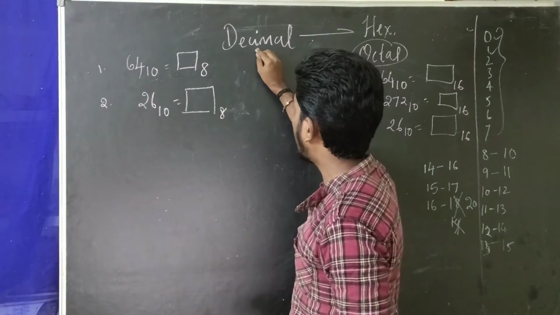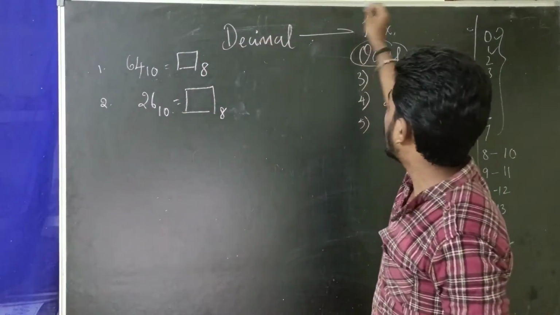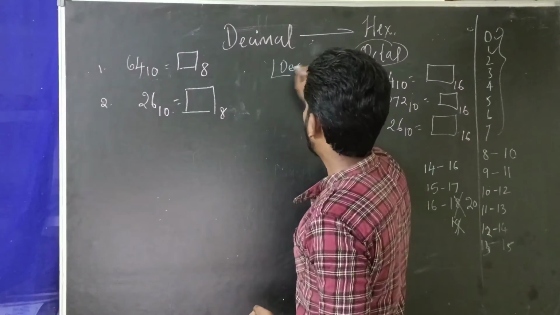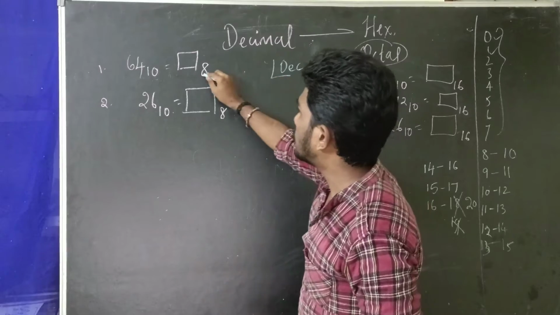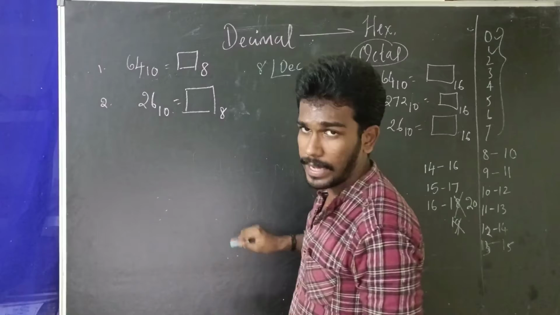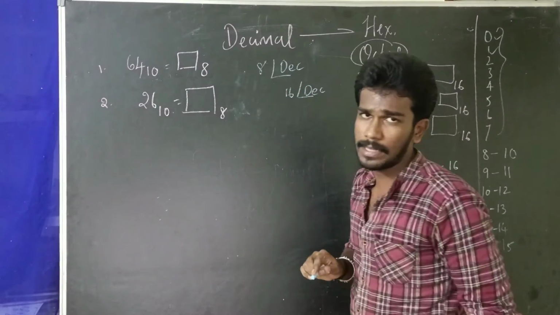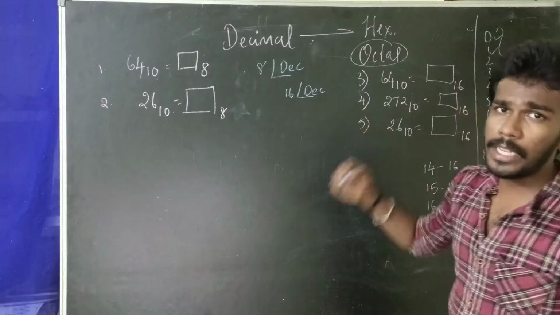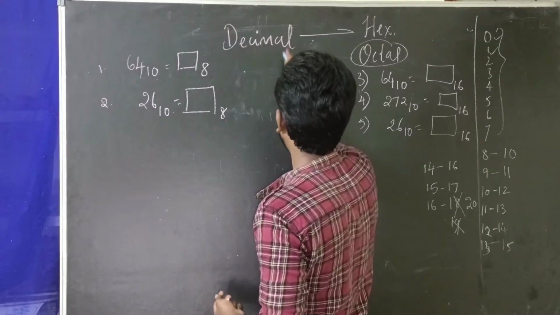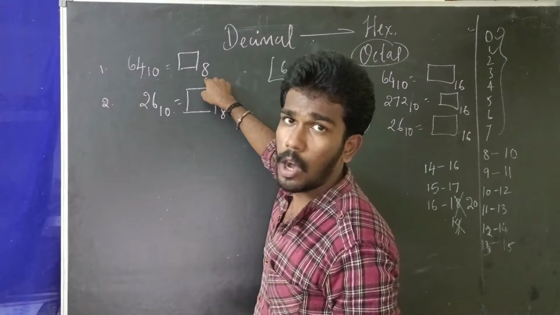Whenever we want to convert a number in decimal format, base 10, to the corresponding hexadecimal or octal, the logic is that we have to divide the decimal number by the corresponding base value. If you want to find the octal, you write 8. If you want to find the hexadecimal, you write the base of hexadecimal, that is 16. So we need to apply the HCF method. So for 64, how can I write it? I need to convert it into an octal value.